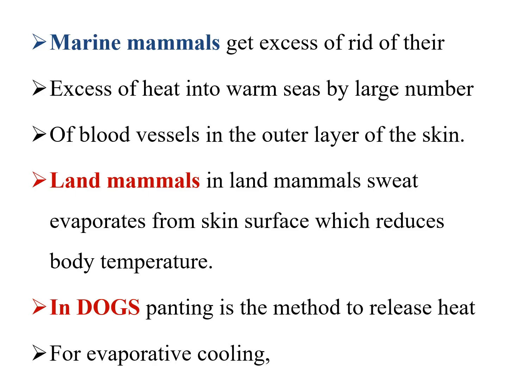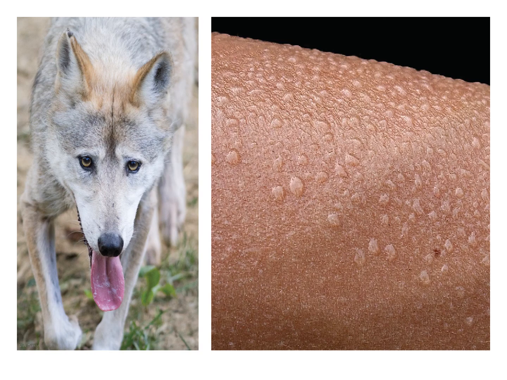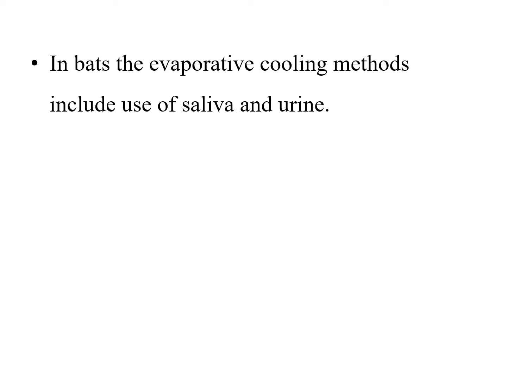Marine mammals get rid of their excess heat into warm seas through a large number of blood vessels in the outer layer of the skin. In land mammals, sweat evaporates from the skin surface, which reduces the body temperature. Another example is dogs. Panting is the method to release heat for evaporative cooling. In this figure, sweating and panting in dogs. Another example is bats. In bats, the evaporative cooling method includes the use of saliva and urine.